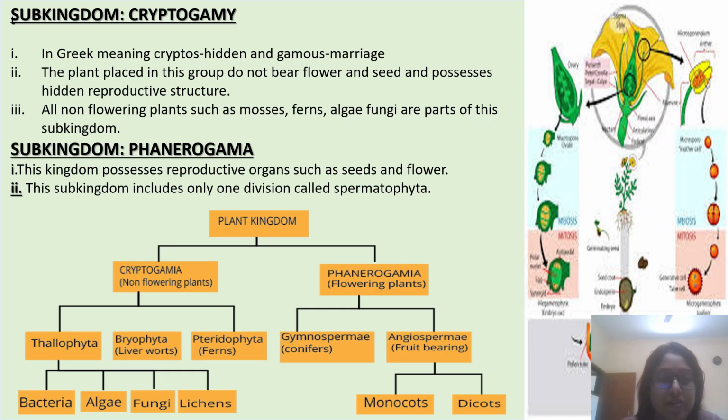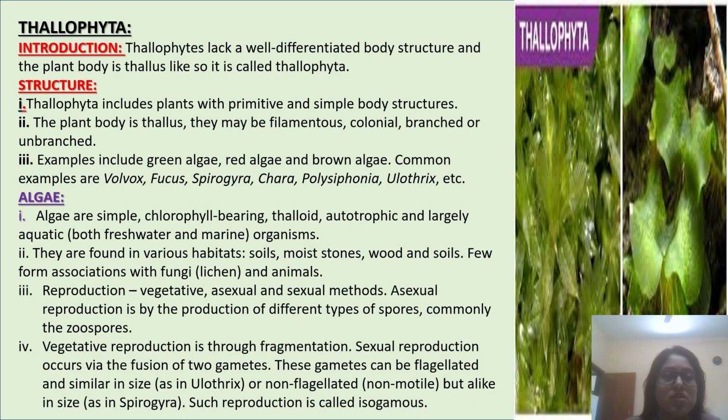Next, the plant kingdom has these classes: Cryptogamia and Phanerogamia. Next are class Thallophyta, class Bryophyta, class Pteridophyta, and Phanerogamia possesses two classes, Gymnosperms and Angiosperms. Thallophyta includes bacteria, algae, fungi, and lichens, and Angiosperms include monocots and dicots. Today we focus on the Thallophyta.